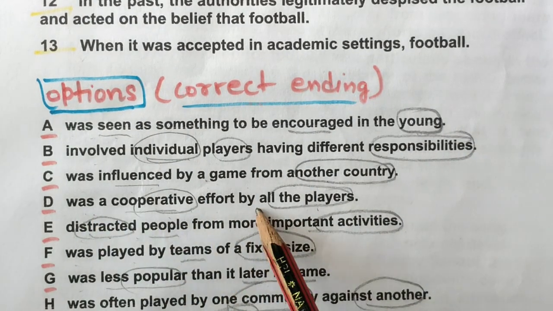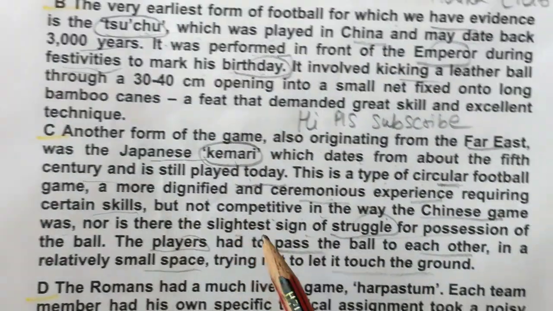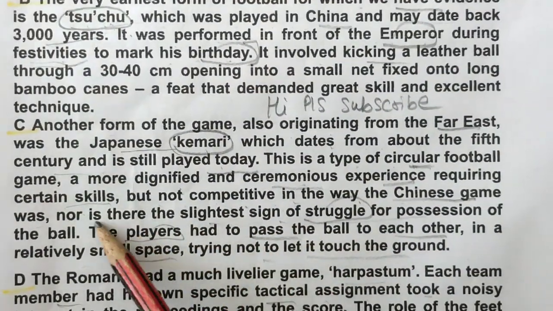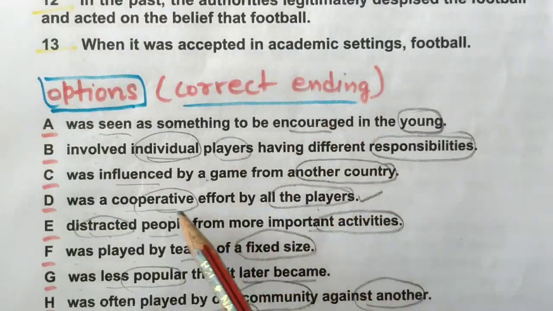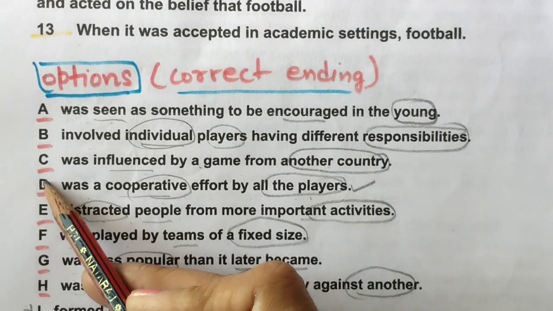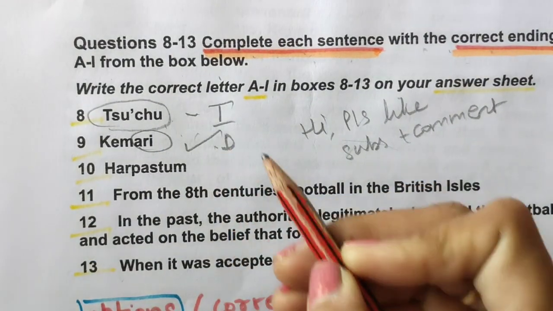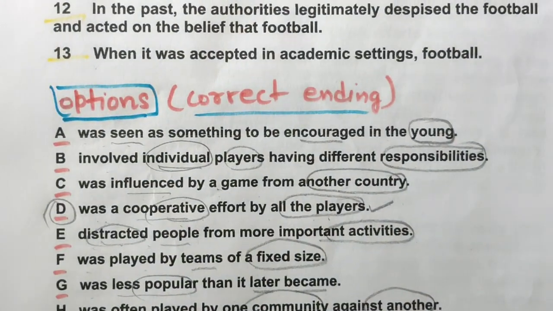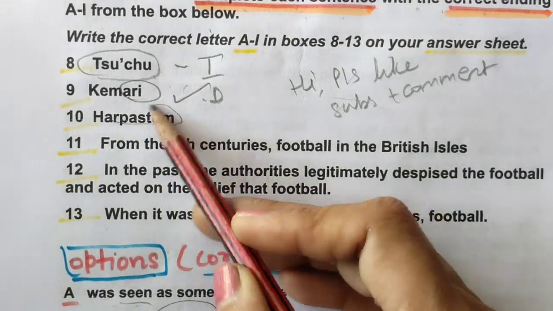Was a cooperative effort by all the players. Here they are saying but not competitive, nor is there the slightest sign of struggle. Also, nothing else was there. So it means this is a cooperative effort. So we will select it for D number. This also we have cut from the list of options. Now the third one is this, herpetism.